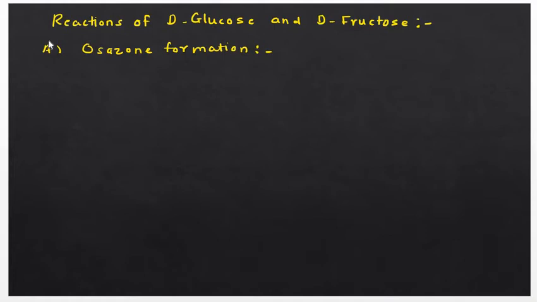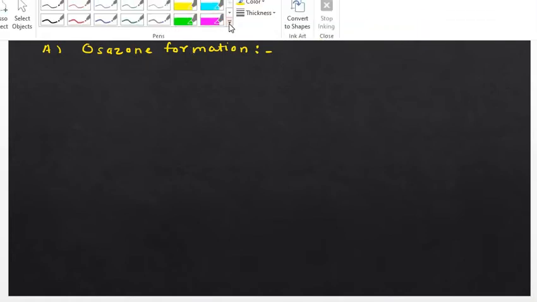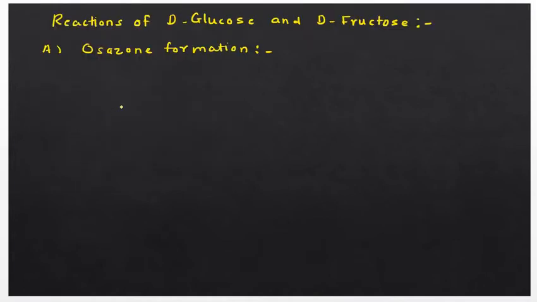Today in this video we are going to study the next point of the carbohydrate topic, that is the reactions of D-glucose and D-fructose. These two are very well-known carbohydrates, as we have seen a lot about D-glucose and D-fructose in previous videos. From this topic onwards we have to study their reactions, and a very important reaction is the osazone formation reaction. It is the characteristic reaction of D-glucose and D-fructose. Now we'll see what this osazone formation reaction is, one by one.